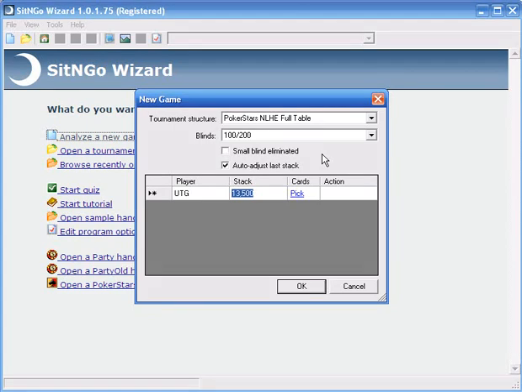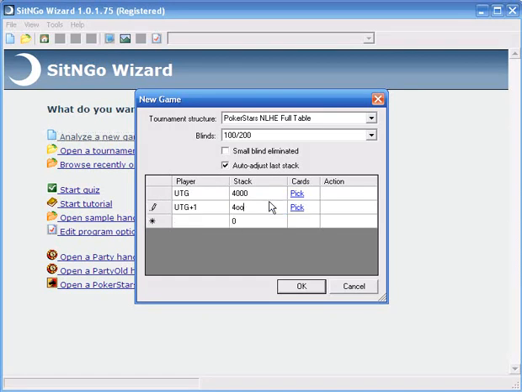So the way this works is I'm going to type in the stack of the first guy to act, and keep on going. And Wizard is going to automatically give us, so there are 13,500 chips in play in a PokerStars 9-man SitNGo. And let's say that the first two guys have 4K each. We'll make the next guy have 2,500. Just kind of pulling these numbers out of a hat.